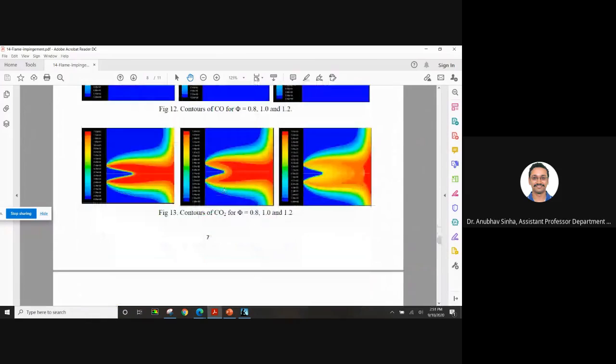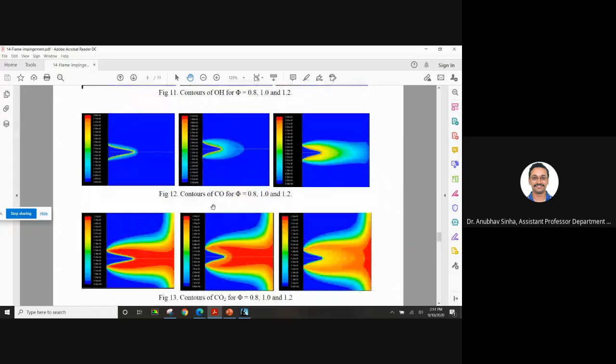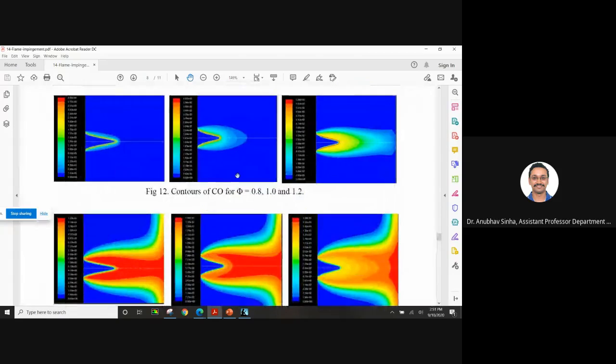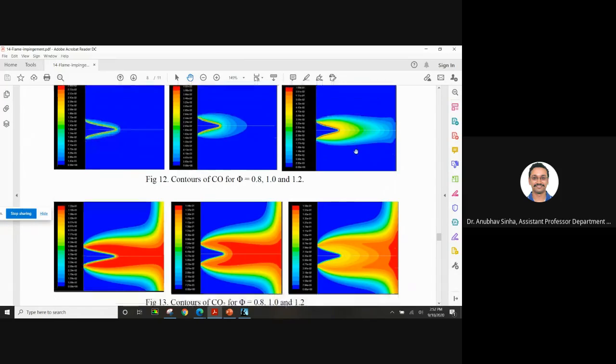CO. So CO is for different equivalence ratio. Now the problem is that if you have lean or stoichiometric, CO will be consumed. Now what about rich mixture? 1.2 equivalence ratio is this. So we have still some CO remaining. Okay, so that will depend on the oxygen that is diffusing. अभी तो एयर में है ना, ओपन एटमॉस्फेयर है, तो ऑक्सीजन बाहर से आएगा और फिर वो CO को बर्न करेगा. If it is not burned, then CO2 will not be produced.